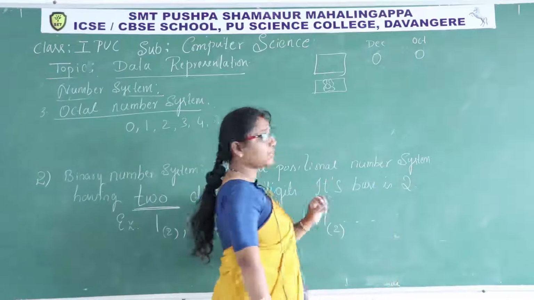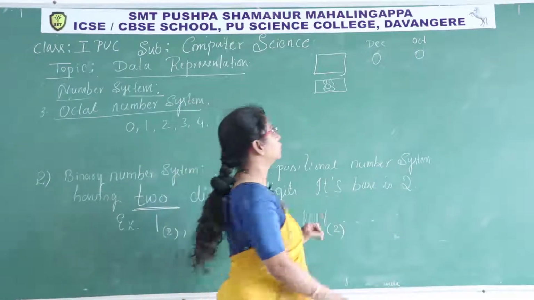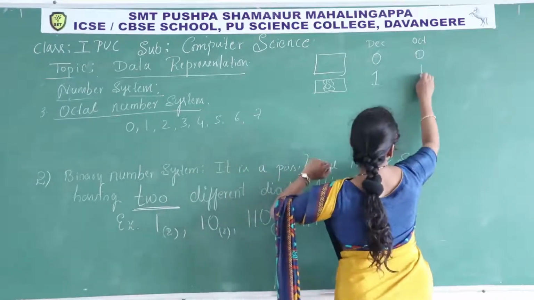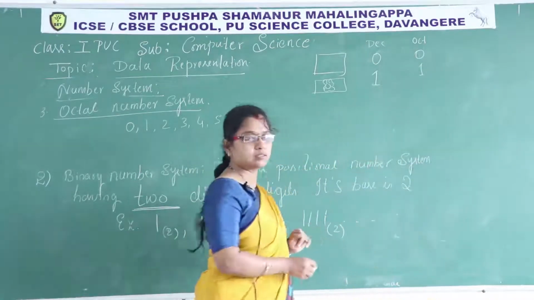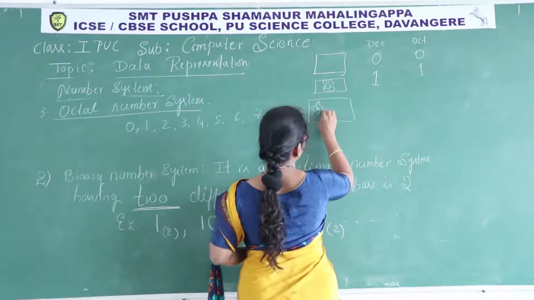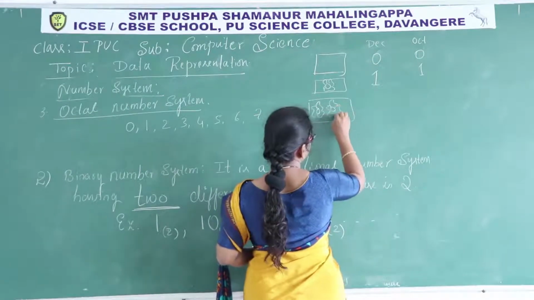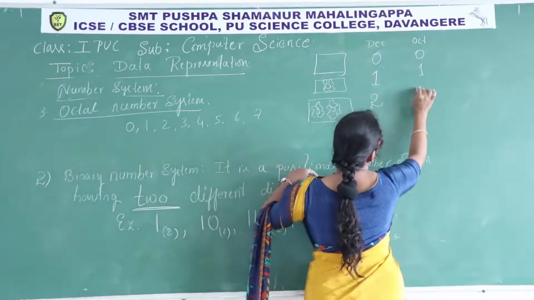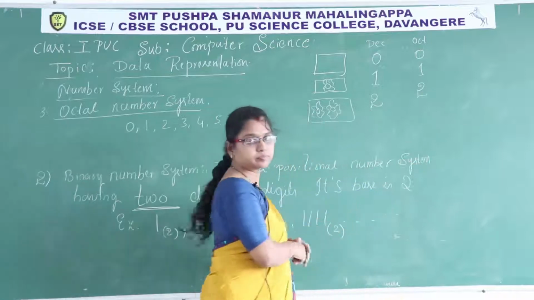So how to write the face value for this quantity? 1. In decimal 1, in octal also 1. So I can write like this. If this box has 2 flowers, in decimal 2, in octal also 2.